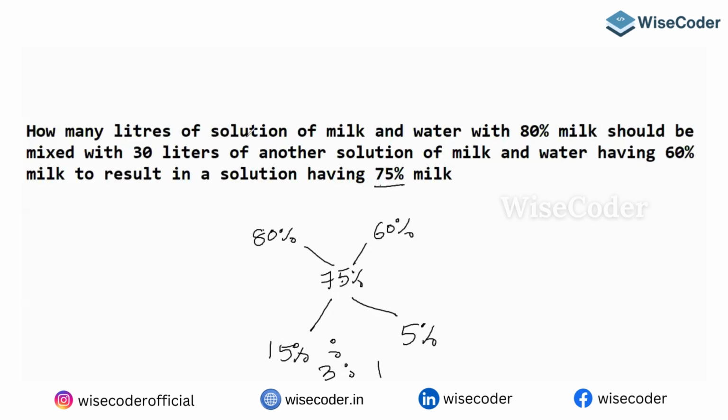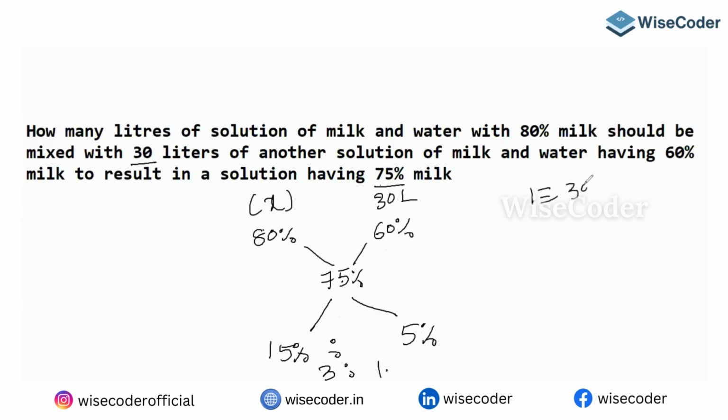How many liters of solution is mixed with 30 liters? So the second solution is 30 liters, which means you need to understand. Here I'm getting one part. So one part is equal to 30 liters. When one part is 30 liters, then three parts is equal to how much?